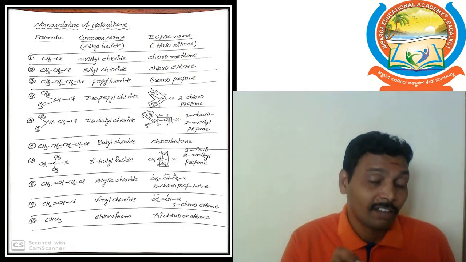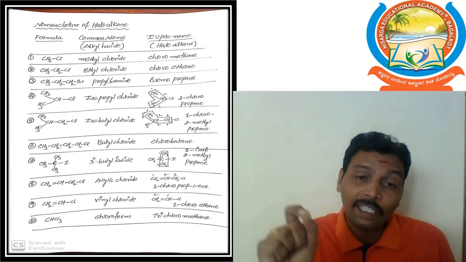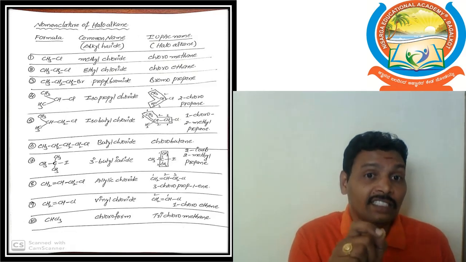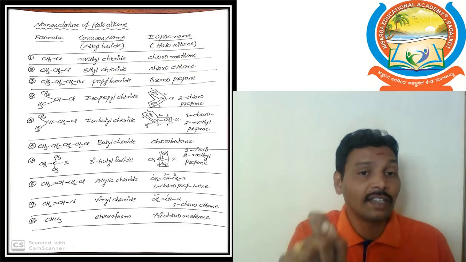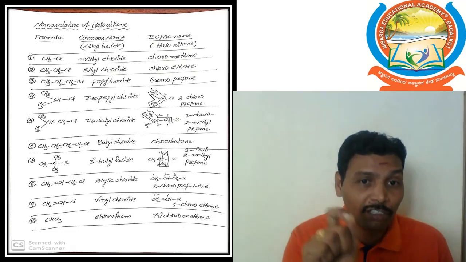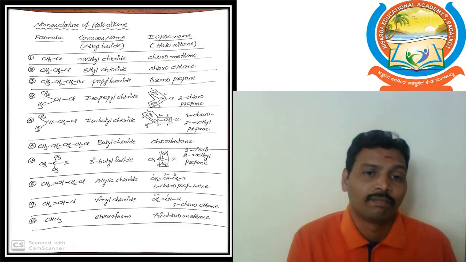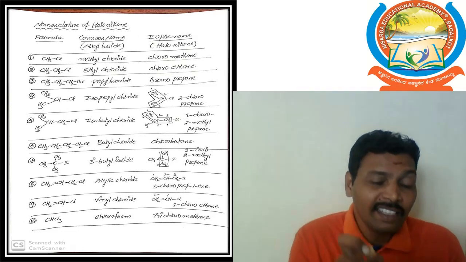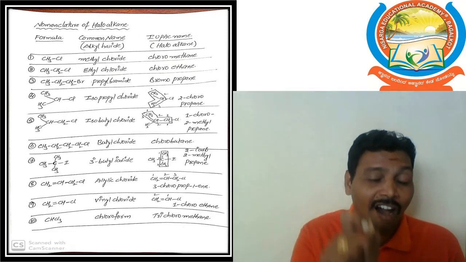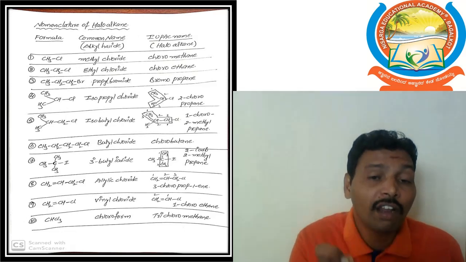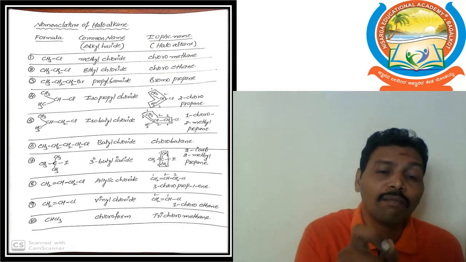In this nomenclature, the common name is also there, the IUPAC name is also there. For example, suppose we take CH3Cl, this is the molecular formula. For this molecule, the common name is also there, the IUPAC name is also there. In the common system, we follow alkyl halide. In this, alk always represents the root word. Root word means the number of carbon atoms in the given molecular formula.